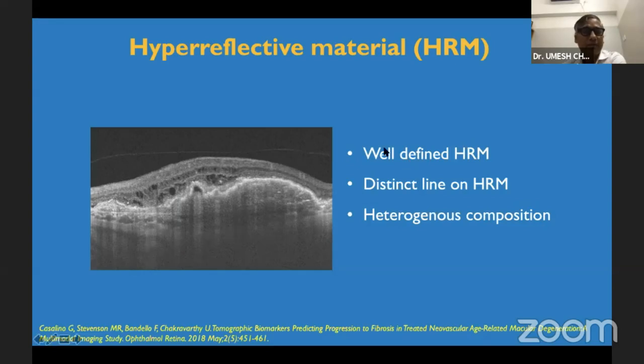So mostly find margin, or they present with a distinct line on top of the hyperreflective material, then they carry a higher risk of progression to neovascular AMD. And on top of that, if the composition of the hyperreflective material is heterogeneous at presentation, that also is a risk.